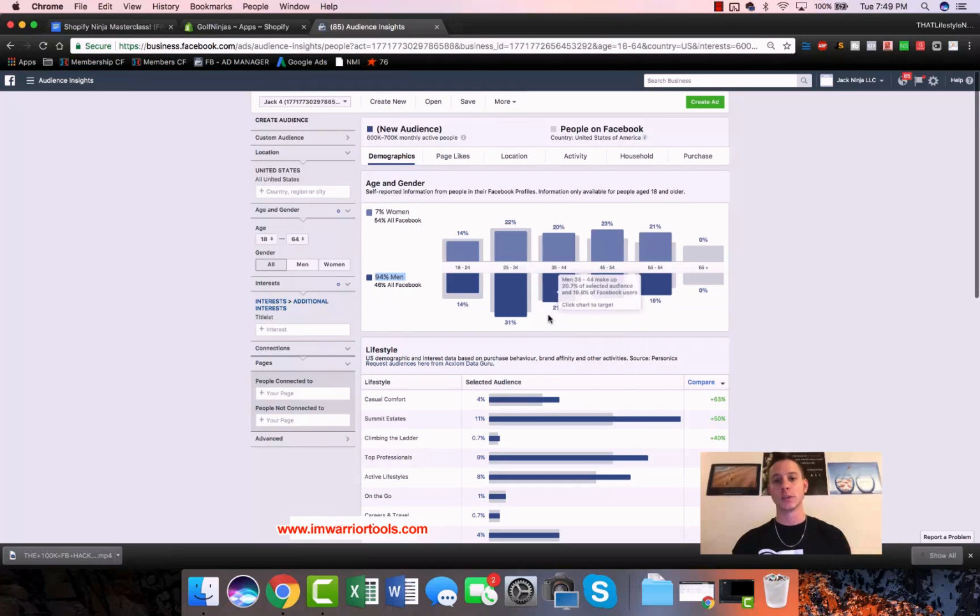And then we're going to duplicate it, and we're going to target men who are 35 through 44. And then we're going to duplicate it one more time, and we're going to target men who are 45 through 54. Wow, I messed up on every single one of those ages. And then we're going to compare and contrast and see which one is performing the best.